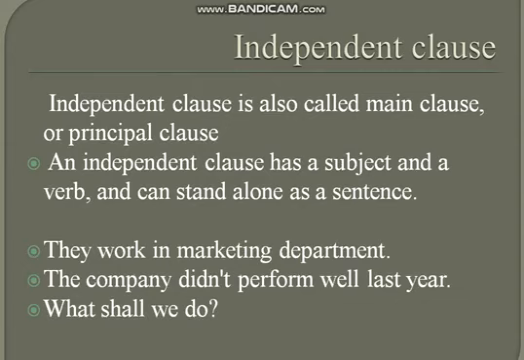An independent clause has a subject and a verb. It has the same qualities as a simple clause: it consists of a subject and a verb, and can stand alone as a sentence. It means that it gives us a complete meaning. It does not require other words to complete its meaning. Its meaning is clear. That's why we call it a complete sentence.